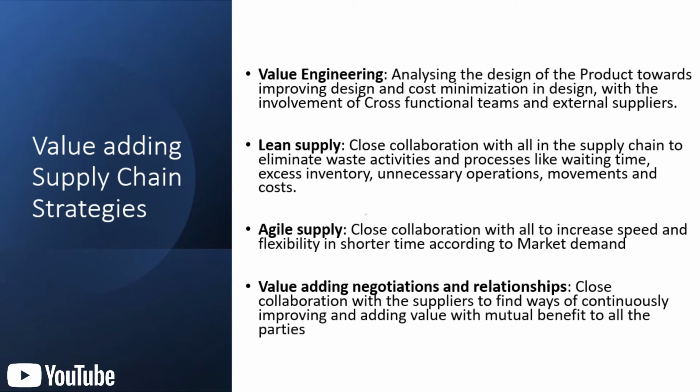Value adding negotiations and relationship is the fourth point. Close collaboration with the suppliers to find ways to continuously improve the adding value with a mutual benefit to all parties. So these are the different steps or different areas where value can be added in terms of supply chain.